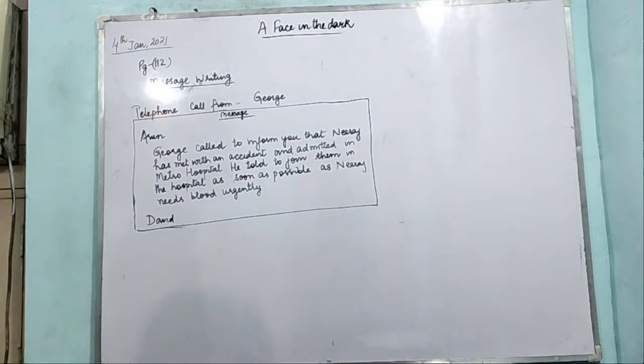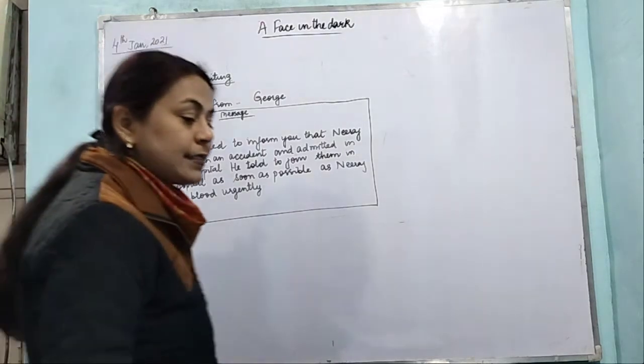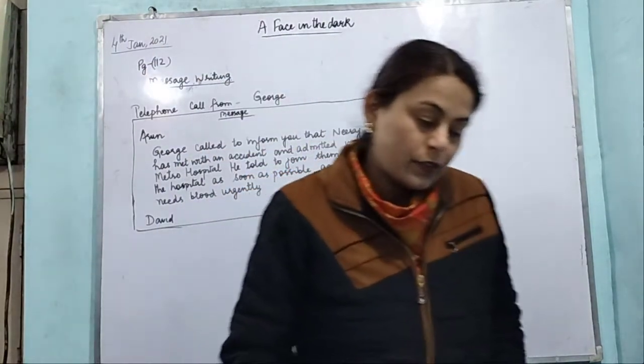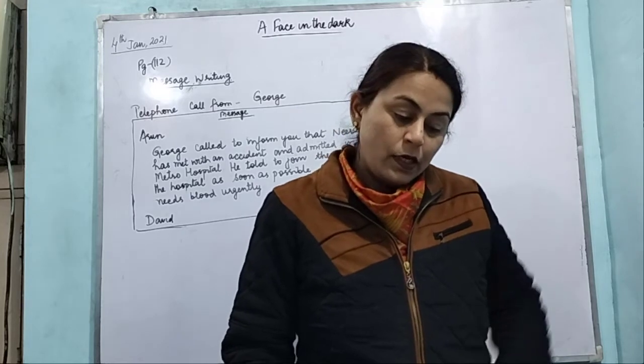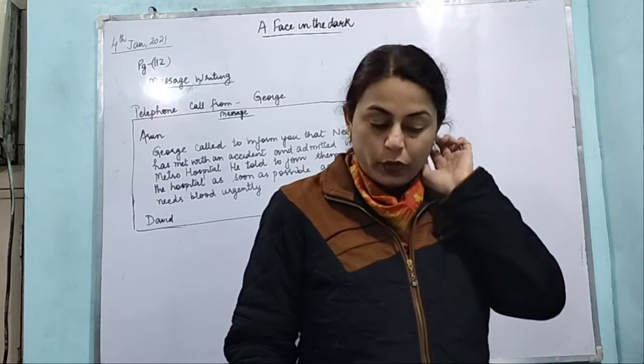So with this we have completed this part also. Now we are going to start with the next lesson. The next lesson is After 20 Years. This is section 3 of unit number 6. This is also a mystery story.